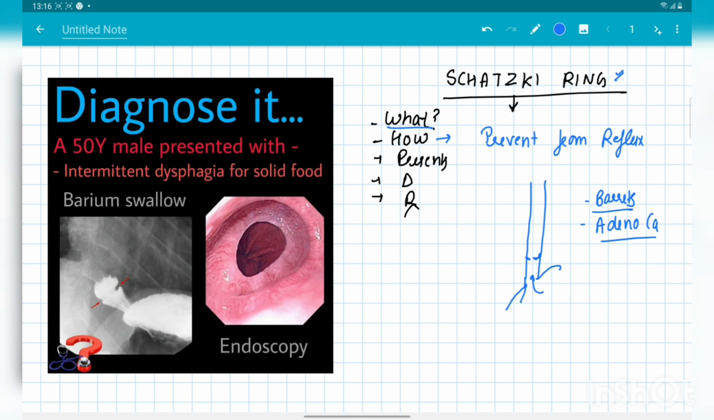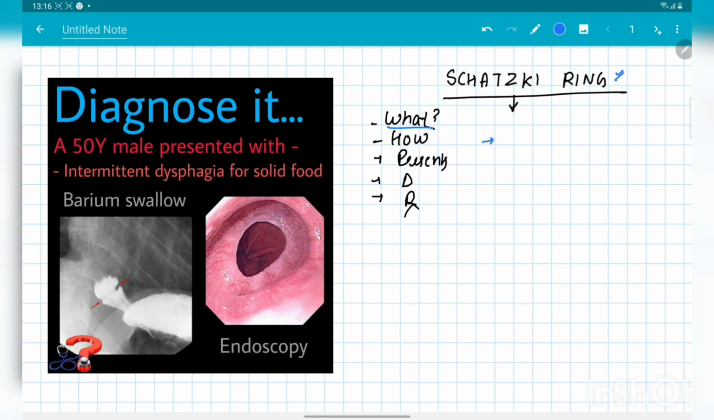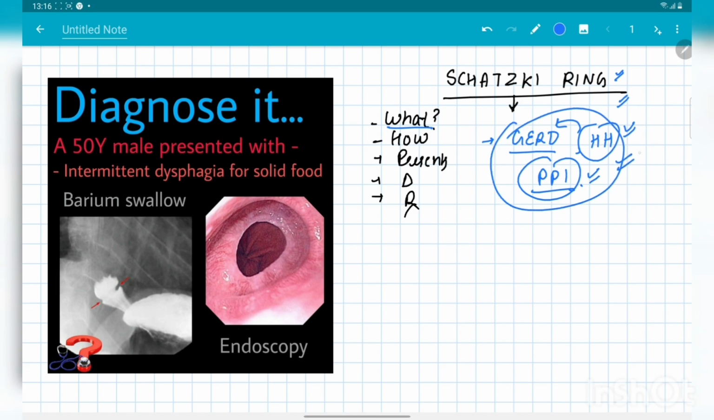This theory is also supported by the facts that this is associated with GERD, and also associated with hiatal hernia, which is also a risk factor for development of GERD. And one more thing, the response to proton pump inhibitors is quite good in the management of Schatzki's ring. So these are basically the plus points for this theory of the development of Schatzki's ring.